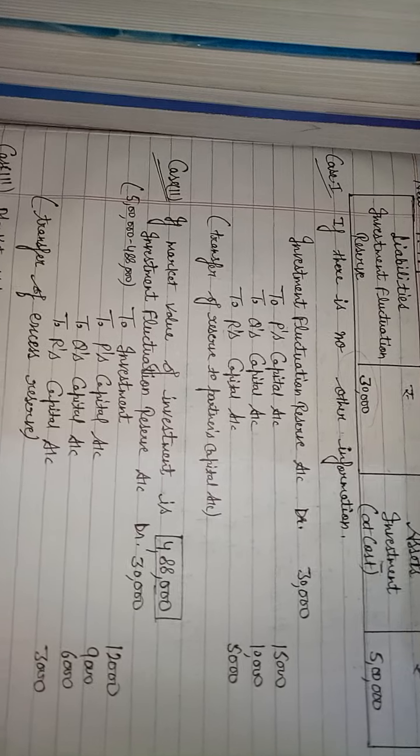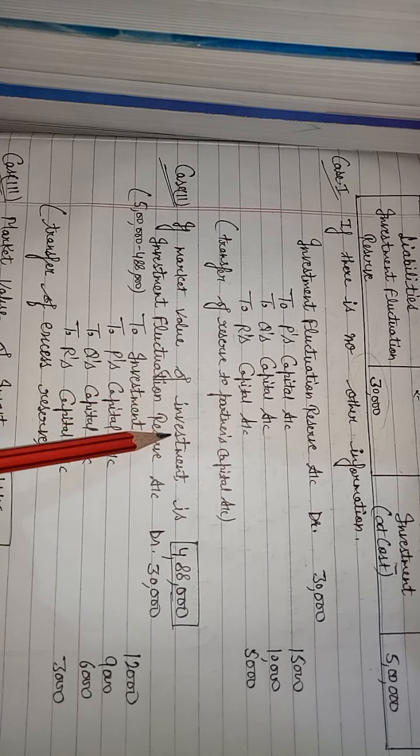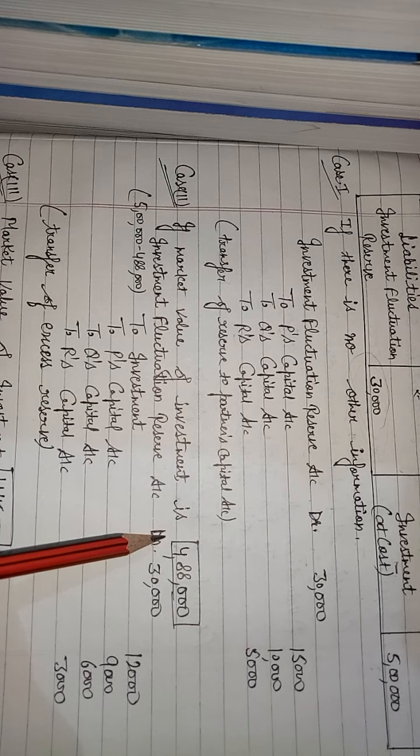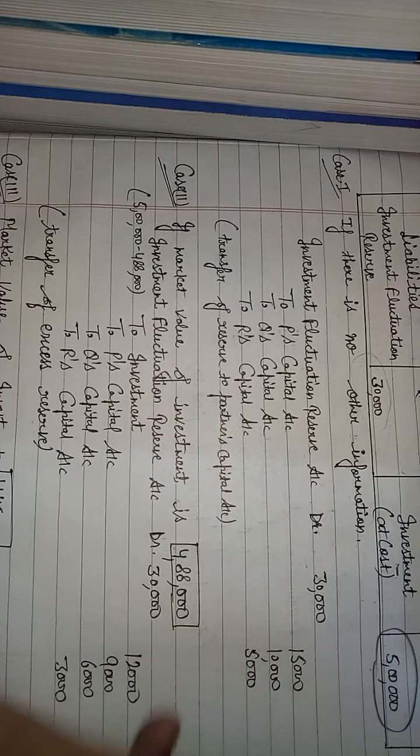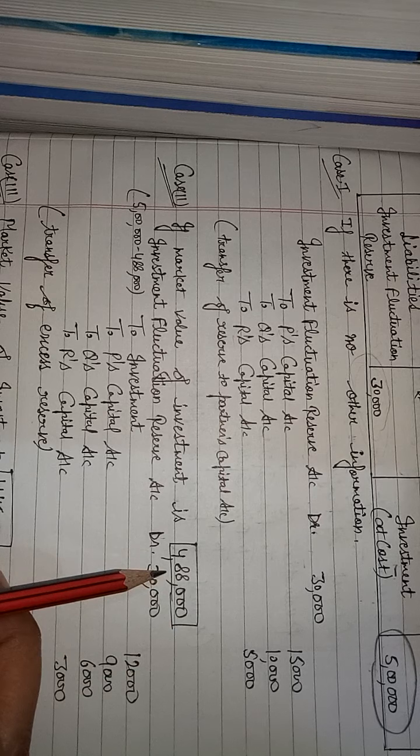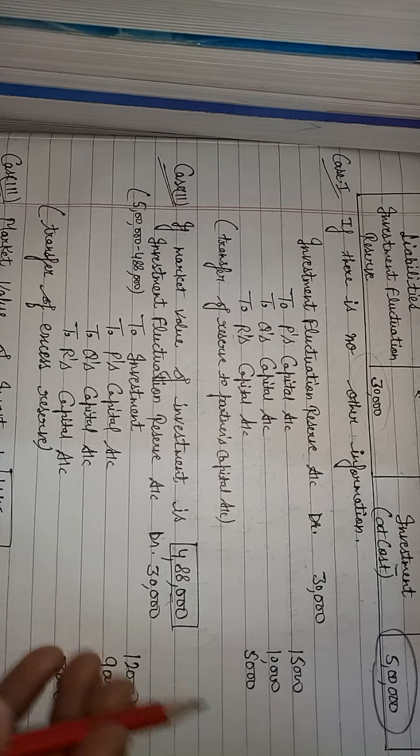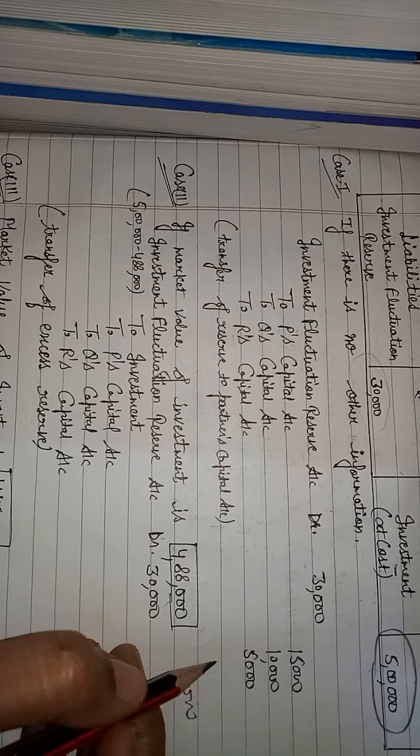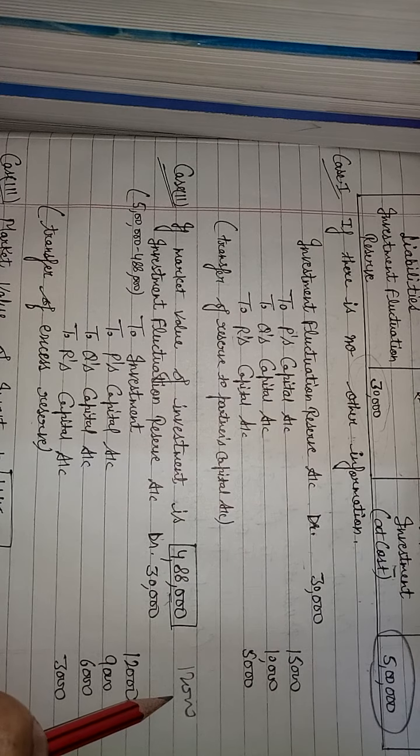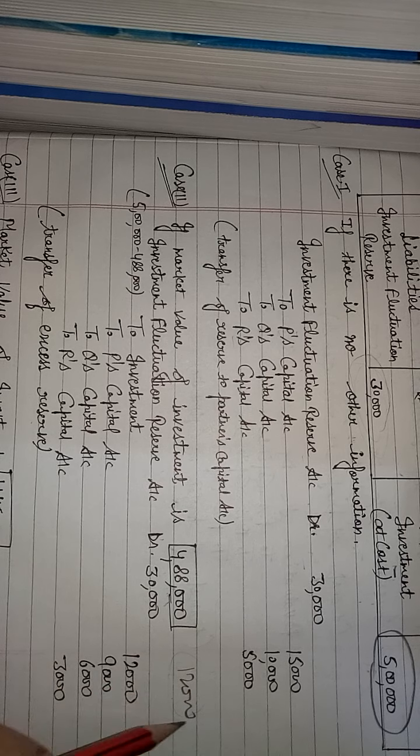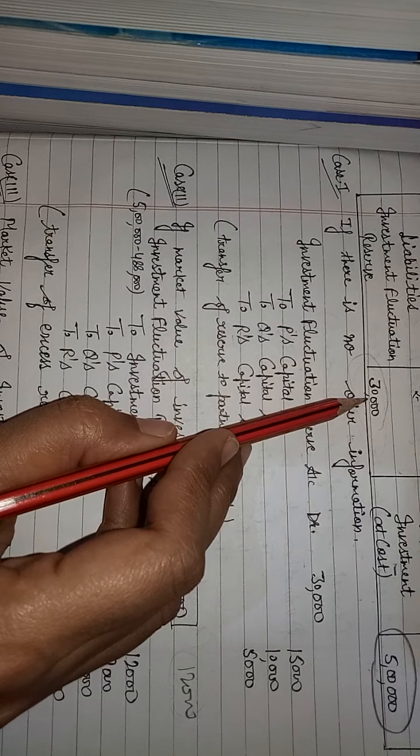See second case. If market value of investment is 4,88,000, our investment is of 5 lakh and the market value of investment is 4,88,000. Loss of 12,000. 5 lakh minus 4,88,000, that is 12,000. So this loss we will cover from this reserve.